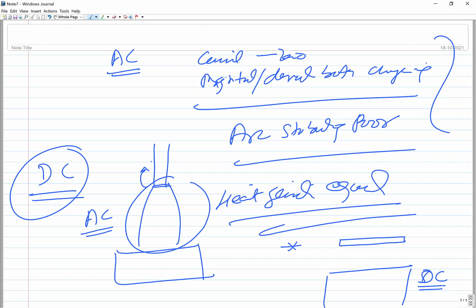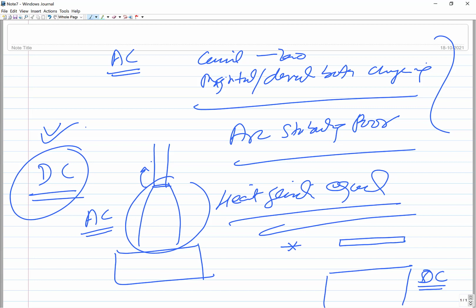But that option, that feature, that flexibility doesn't exist with the AC. So this is one advantage of the DC, that it allows to generate the desired amount of heat, more or less heat, either on the workpiece side or on the electrode side as per your convenience. But in case of the AC, it is not so.